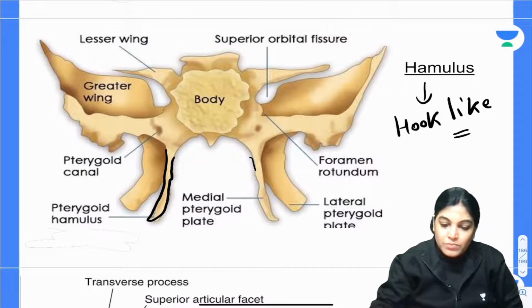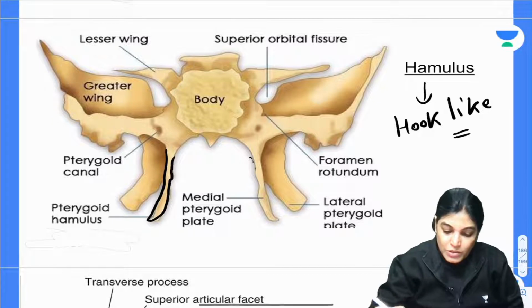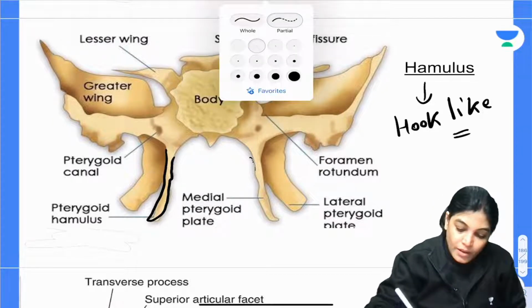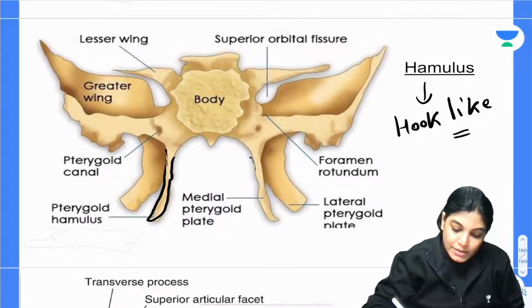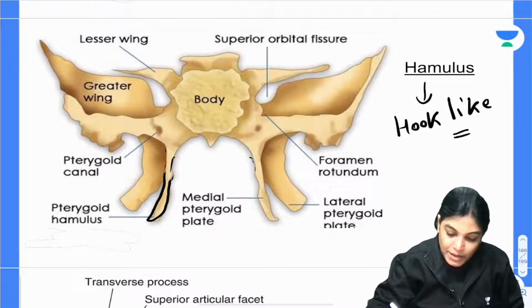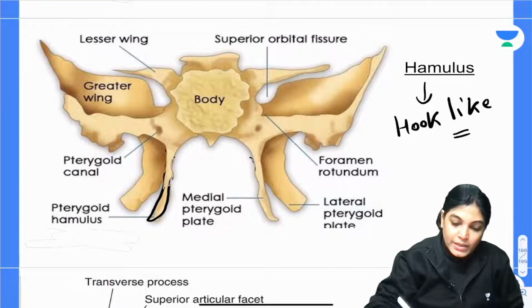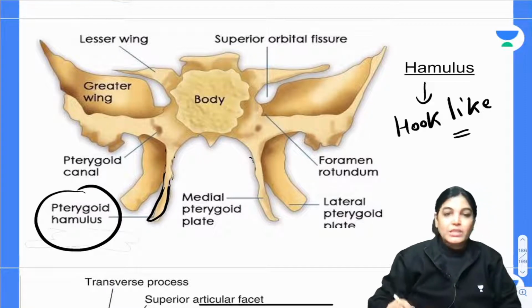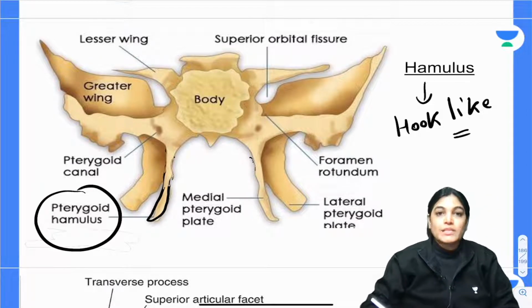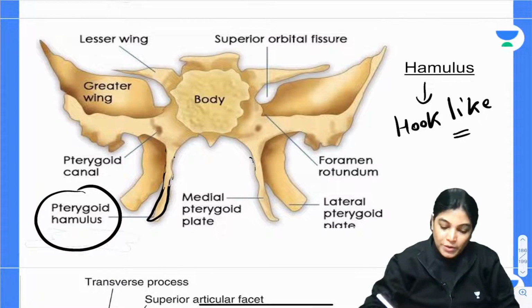This projected part is called the hamulus. Here you can clearly see a hook-like projection, that is the hamulus, and you are seeing the butterfly-shaped bone, that is the sphenoid bone.